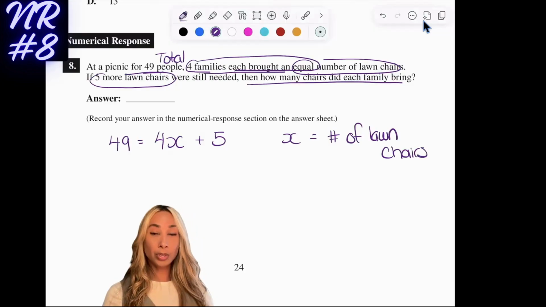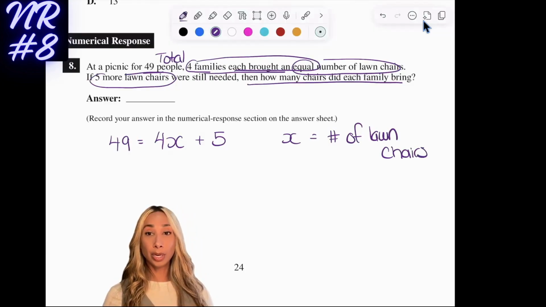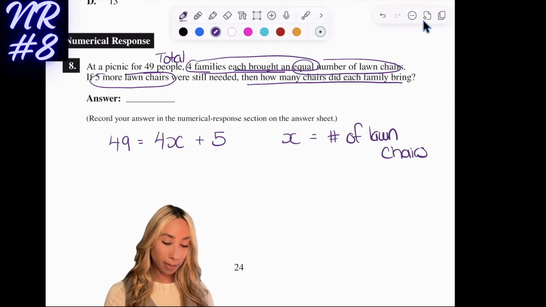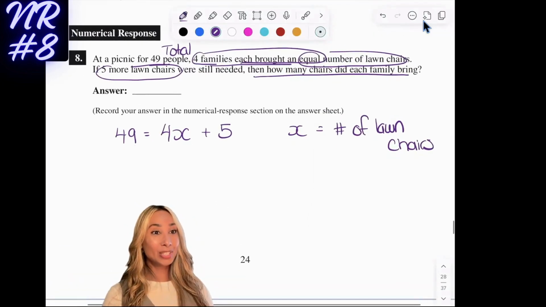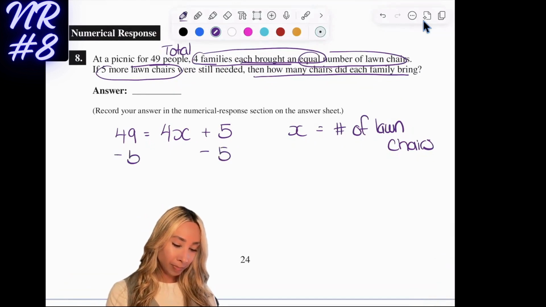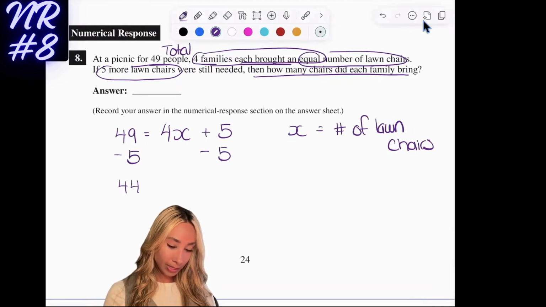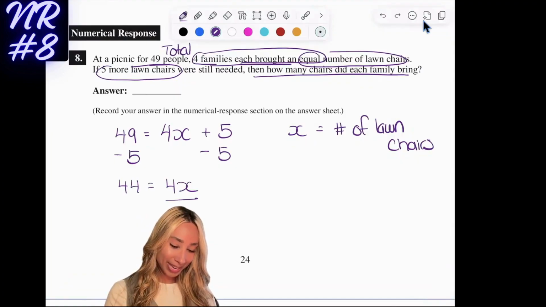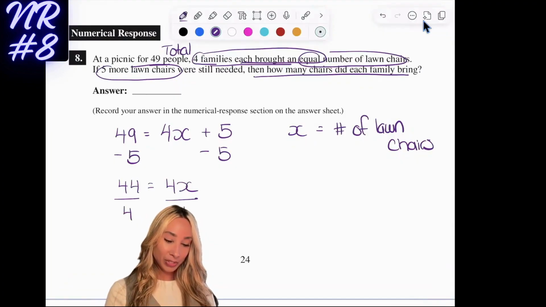So now if they want to know how many chairs each family brought, I'm just going to solve for X here. So I'm setting up a 2-step equation. I'm going to minus 5 from both sides. That's going to get me to 44 is equal to 4X. Divide both sides by 4 because we want to get X alone. So X is equal to 11. So each family brought 11 chairs.